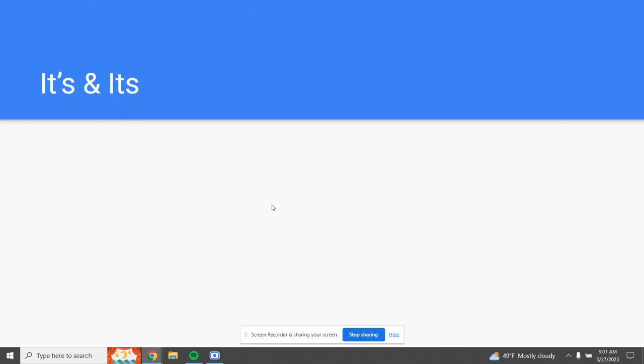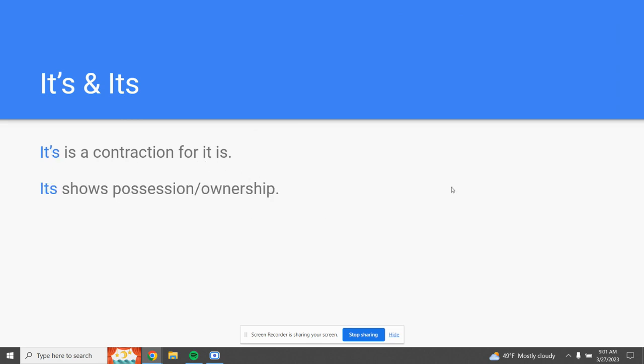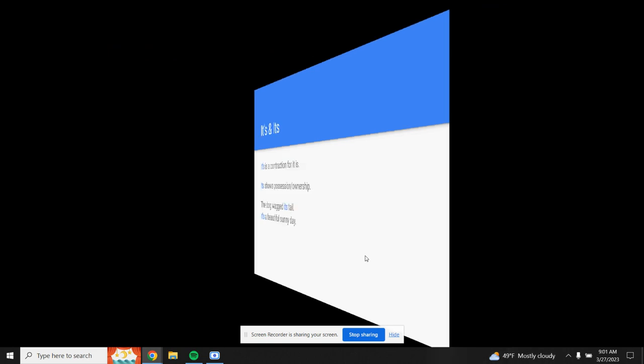Next here we have the two kinds of its. IT apostrophe S is a contraction for it is. So with an apostrophe, it means it is. ITS shows possession or ownership. So the dog wagged its tail. This its is showing the ownership of the tail, so we write ITS. It's a beautiful sunny day. This means it is, so we write IT apostrophe S.